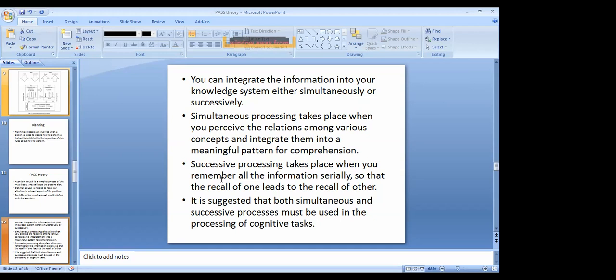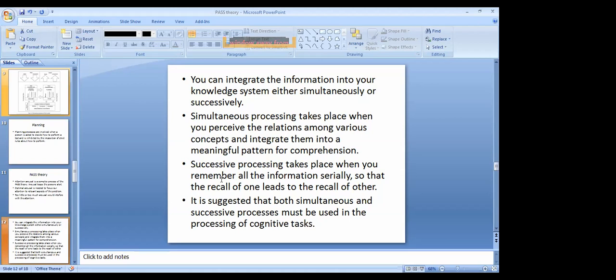That is successive processing taking place inside your mind. But it's not that now you have to remember the table of 8, 9 or 10. It's already there. You already remember it. You just have to process how to speak it out loud when you are being aroused for that question.